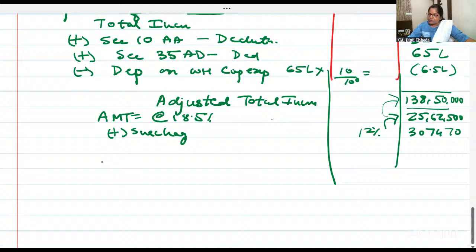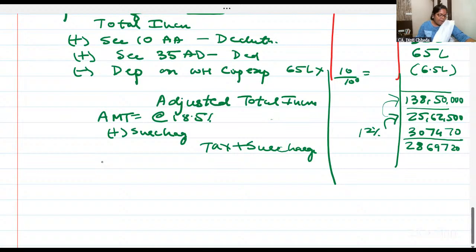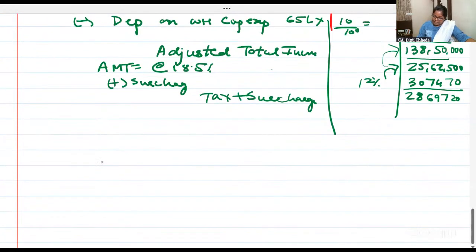So 25,62,500 plus 307470. What is tax plus surcharge? 28,69,720 is tax plus surcharge, and on tax including surcharge pay 4% cess. 4% cess. 1,14,007.